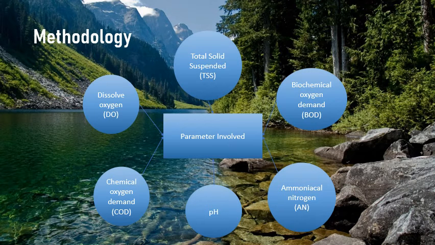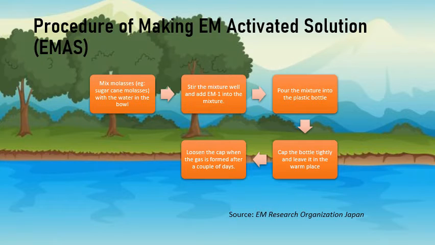For the methodology, the parameters involved are total suspended solids, biochemical oxygen demand, ammoniacal nitrogen, pH, chemical oxygen demand, and dissolved oxygen. Before we go into the mud ball, first we need to make an EM activated solution.